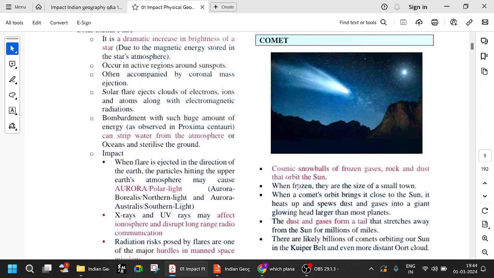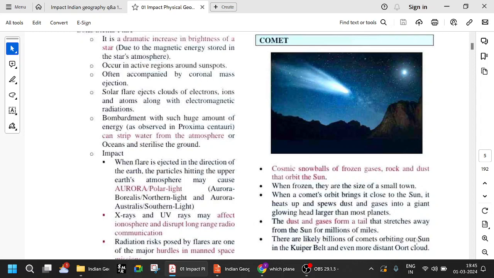When frozen, they're the size of a small town. When one comes close to the sun, it heats up and spews dust and gases in a glowing head larger than most planets. The dust and gases form a tail that stretches away from the sun. Whatever direction the sun is in, the force pushes the gas in the opposite direction, which appears as a tail.